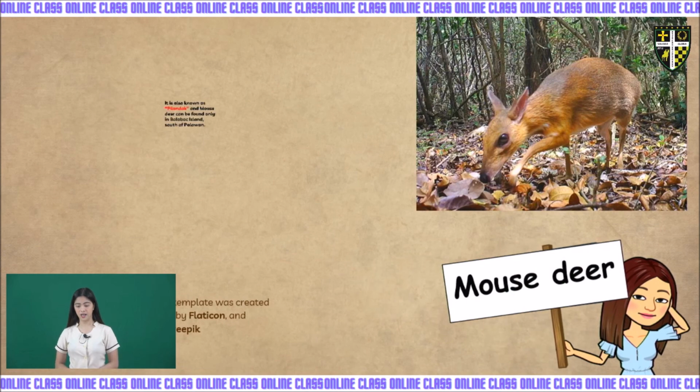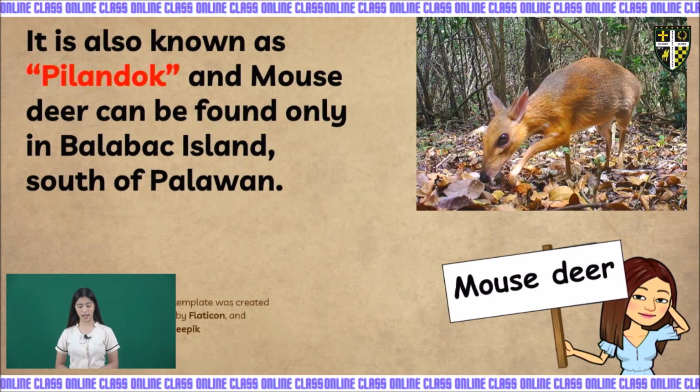So, kids, a mouse deer is also known as pilandok. And mouse deer can be found only in Balabac Island, south of Palawan. Again, kids, a mouse deer is also known as pilandok. And mouse deer is one of the endangered animals here in our country.